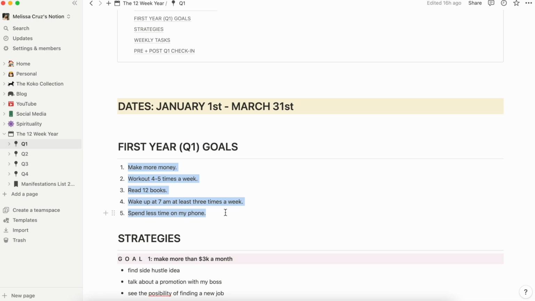But in general, you don't want to put more than 5 goals or it can get very overwhelming. And the last thing you want is to burn out. That's also the reason why I made sure to schedule time off or breaks on my planner. Breaks are good. We're not productivity machines.